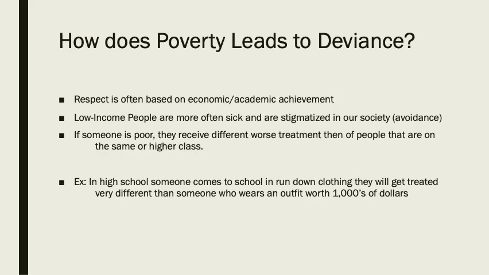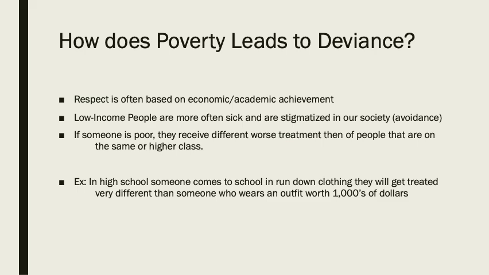So how does poverty lead to deviance? Well, in our society, respect is often based on economic or academic achievement. And low-income people are more often sick and are stigmatized in our society, as we tend to avoid sick people. And as we'll get into later, low-income people are the people that are more often sick. And if someone is poor, they receive different, almost always worse treatment than people that are in the higher classes.